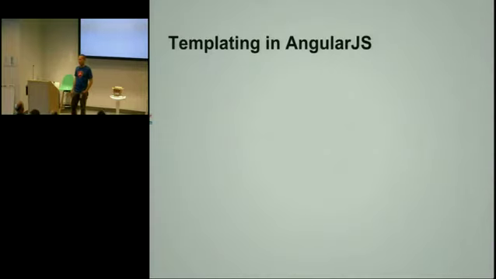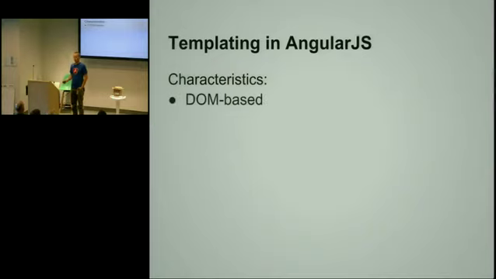So templating in AngularJS is DOM-based. And this is very different from anybody else out there. DOM-based means that we are not working with strings. We're actually letting the browser parse our templates, create the DOM tree, and then we traverse the DOM tree and look for things that tell us, oh, there's a data binding here, I need to do something about it.